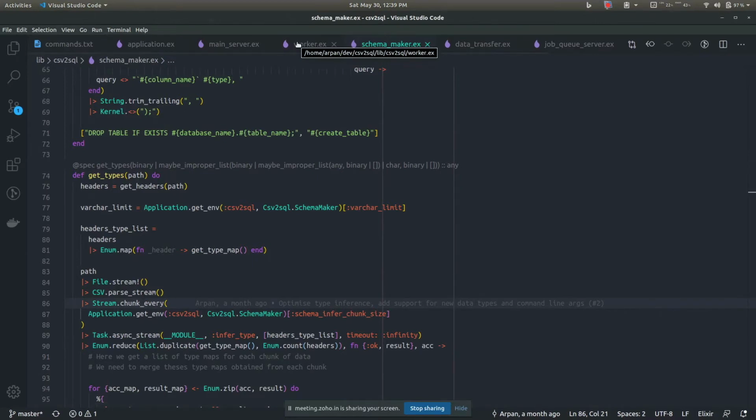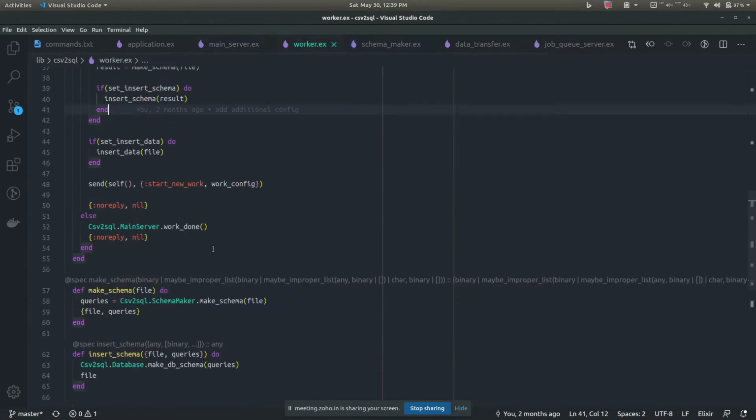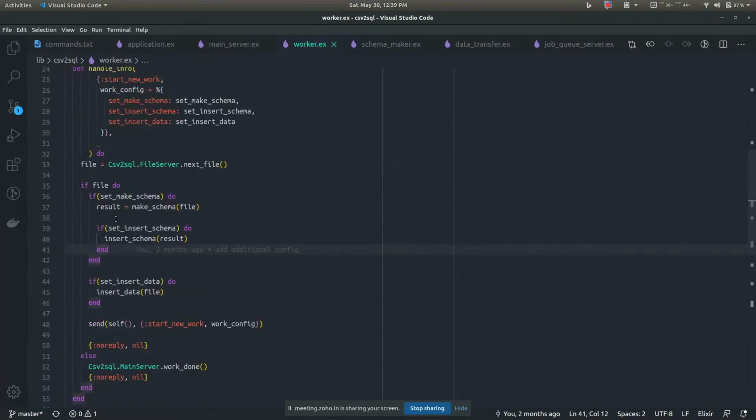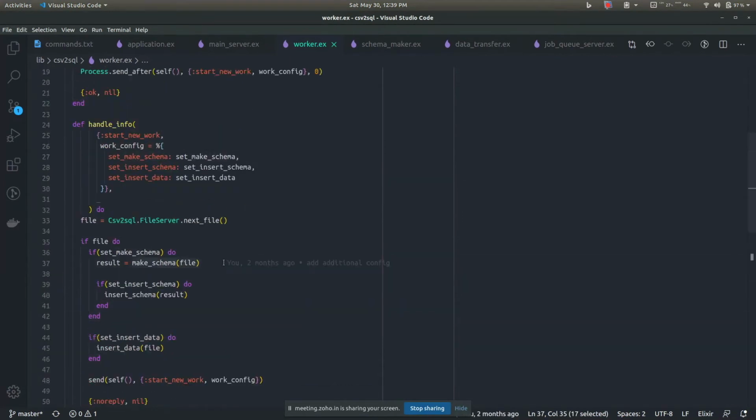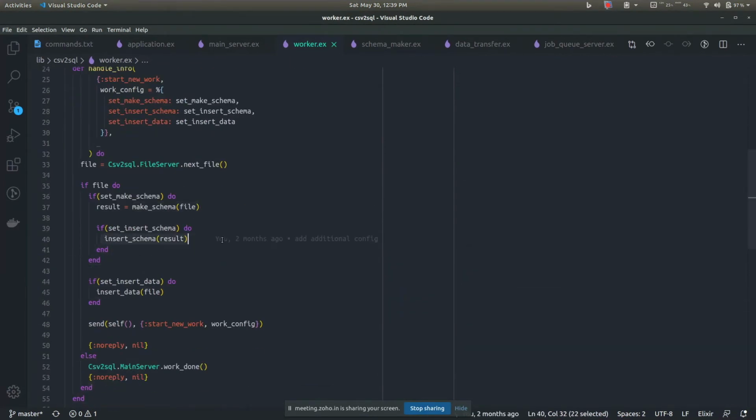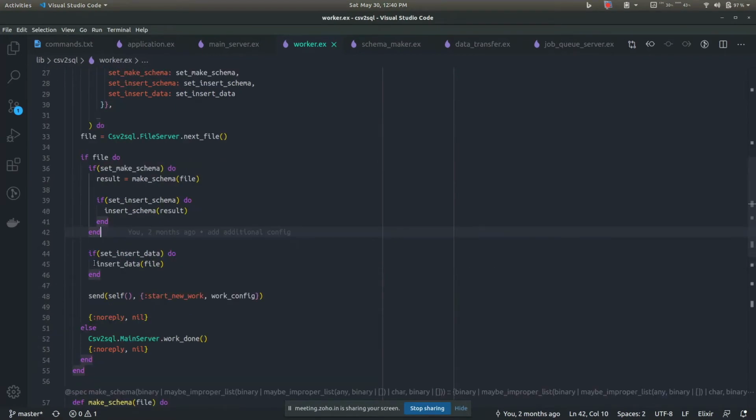The tables will be empty initially, but we'll be inserting data later on. So after this make schema part is over, we call the insert schema part. Insert schema will insert the schema into the database, that is, make the database tables. Then we go into the insert data part. The insert data will be inserting the data into the database. So the CSVs will be read, and the actual job will be carried out here, that is, the data will be transferred to the database.